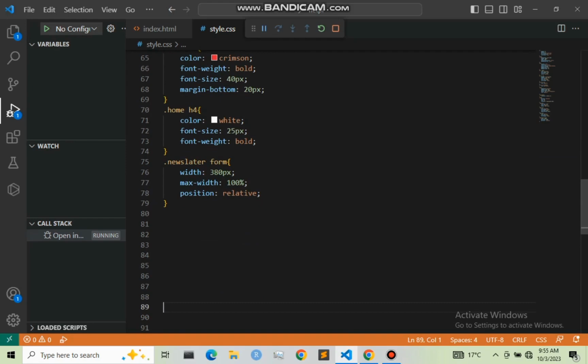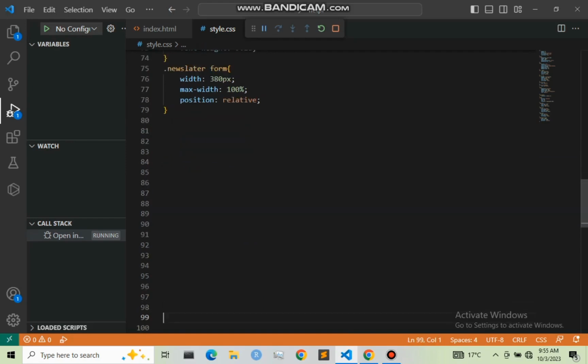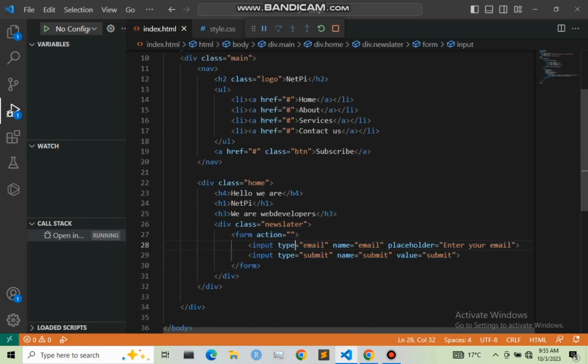So let us now move to our input. Under this form we have two inputs. This first input right here is referred to as our first child, and this second input we refer to as our last child. So let us now style this first child.